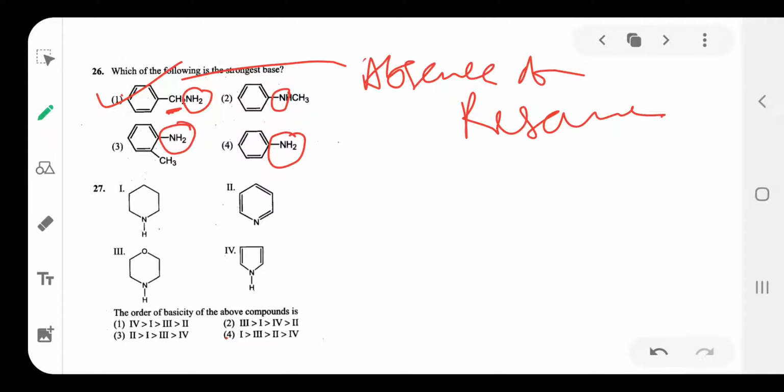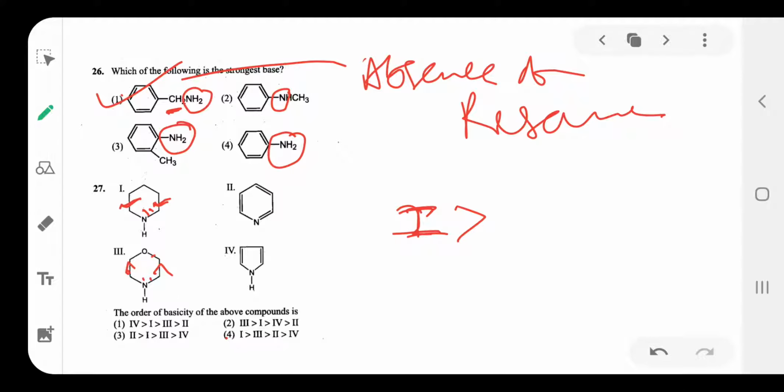Next, question number 27. Here there is an electron donating group, alkyl groups, so the basic character is more for the first option. In the second one, oxygen is there, but oxygen is more electronegative than nitrogen, so it attracts electrons toward itself and is withdrawing in nature. Even though the lone pair is present on the nitrogen and resonance is absent, the first one is more basic.